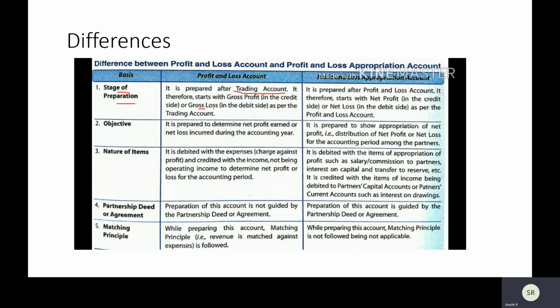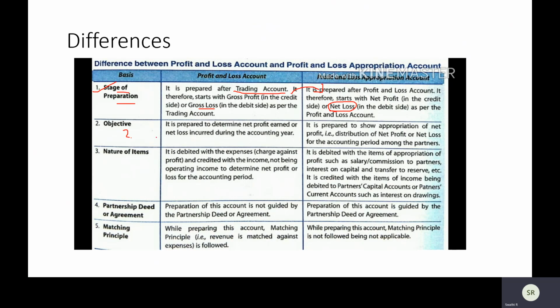And even if it is gross loss or profit, we'll make this account. While when do we make P&L appropriation account? It's prepared after profit and loss account. From here, it is nothing but an extension. Therefore, it starts with net profit or net loss. See, for book purposes, we will use net loss. But again, I'm telling you, for practical purposes, you don't appropriate losses. Like if there are losses, you need not provide salary. It is up to you. You need not provide salary or commission.